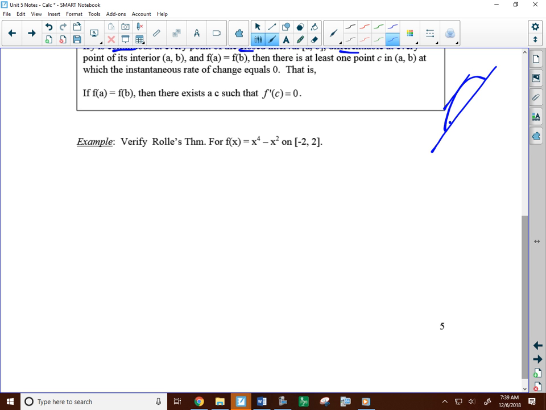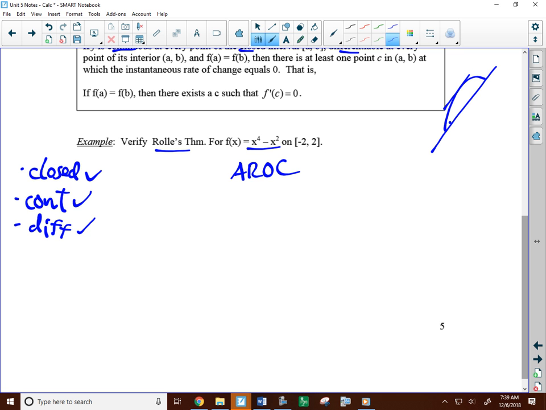Yeah. So let's just try an example of this. You're going to see I'm basically going to do the same as what I've been doing before. So Rolle's theorem, still need the same conditions. We're on a closed interval, -2, 2. This function, polynomial. So any polynomial, continuous and differentiable everywhere. Let's see. So I'm going to basically approach it the same way. I'm going to do AROC and IROC.